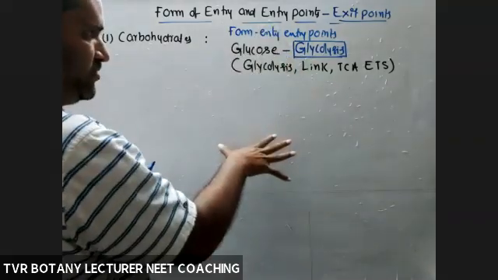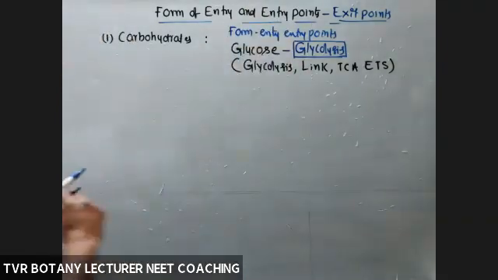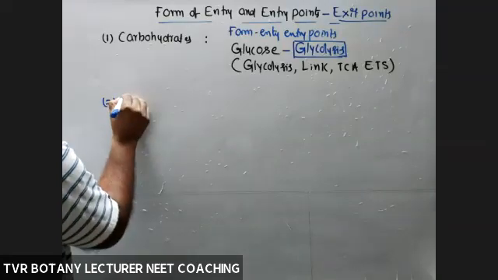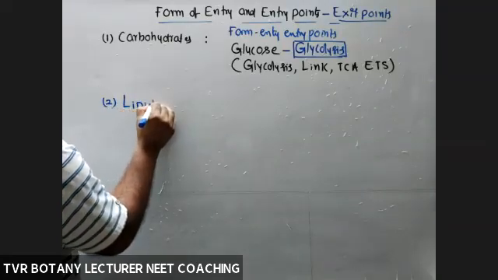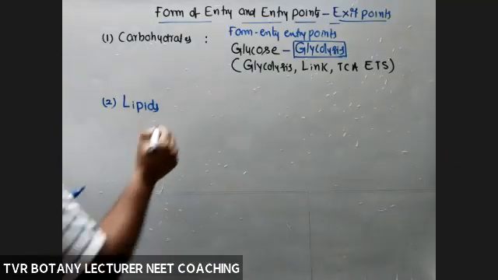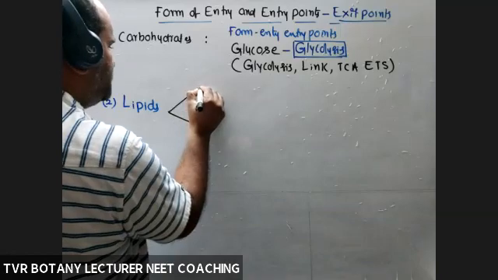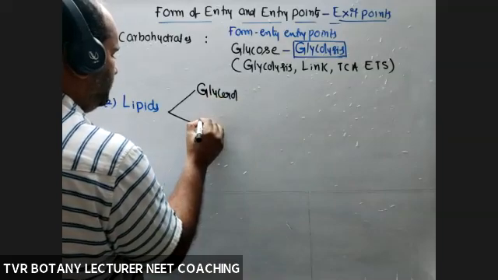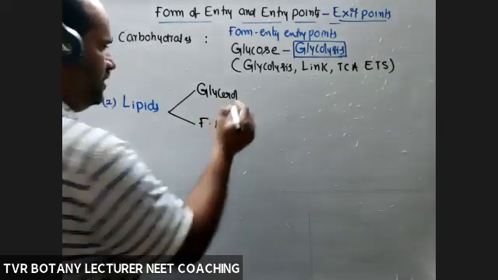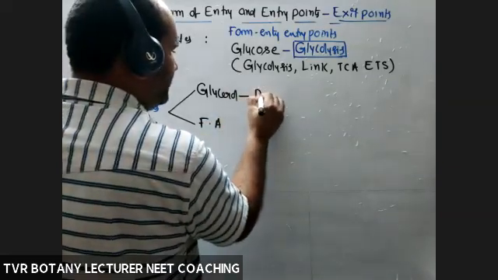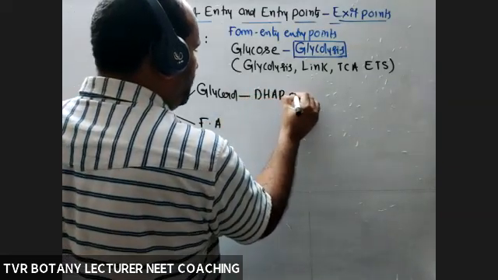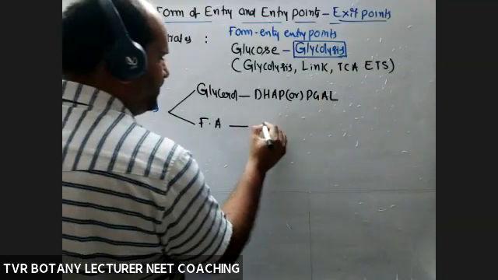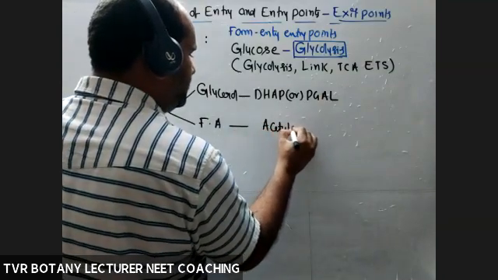Exit point, I'll tell you. This is at the time of respiration only. Exit means anabolic. We'll see after completion. Next, lipids, means fats. They are converted into glycerol and fatty acid. So what about the entry point? Either in the form of DHAP or PGAL, phosphoglyceraldehyde, and fatty acid in the form of acetyl coenzyme A.